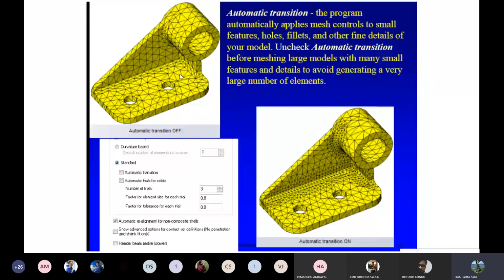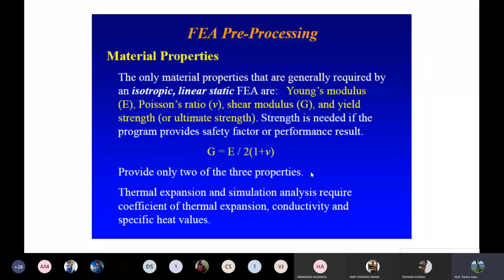So let's come to the basics first. Again, pre-processing. The only material properties that are generally required for an isotropic linear static analysis are Young's modulus. If you are dealing with any kind of mechanical problem, mechanical deformation, mechanical stress, what are the parameters you need? Young's modulus, shear modulus, Poisson ratio, yield strength, right? So these are the basic parameters of the material you need. And then thermal expansion, depending on the simulation analysis required. If you have a steady state thermal problem, you require the CTE value, and then thermal conductivity and CP, specific heat. So these are the initial parameters which you need.